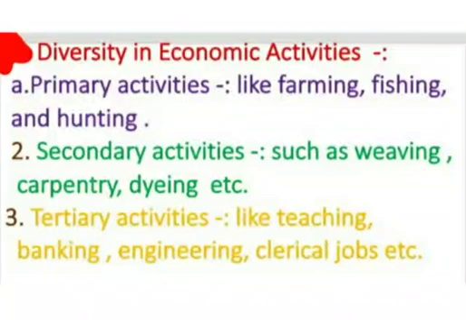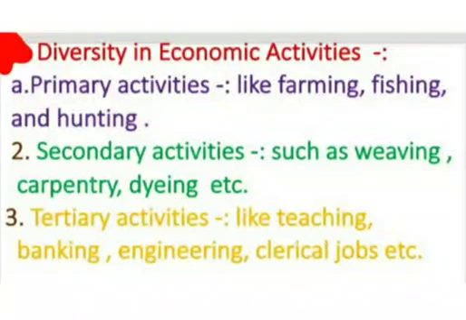In primary activities, we can include farming, fishing, hunting, etc. In secondary activities, we can include carpentry, weaving, dyeing, etc. And in the tertiary activity, we can include teaching jobs, banking, clerical jobs, engineering, etc. So this is all about the diversity in economic activities.